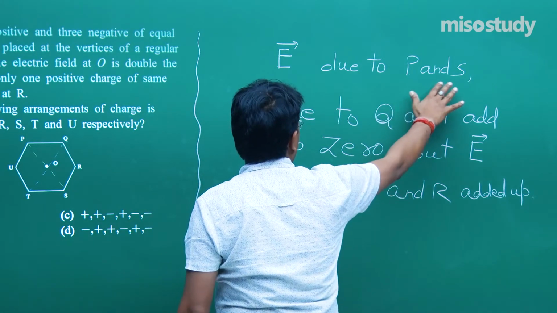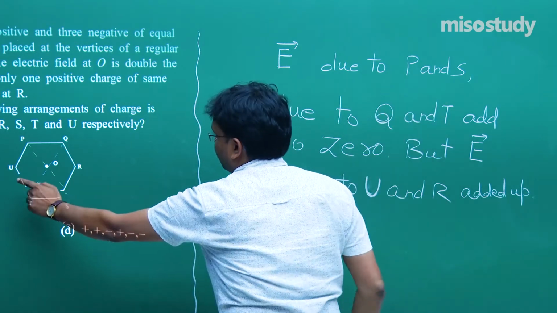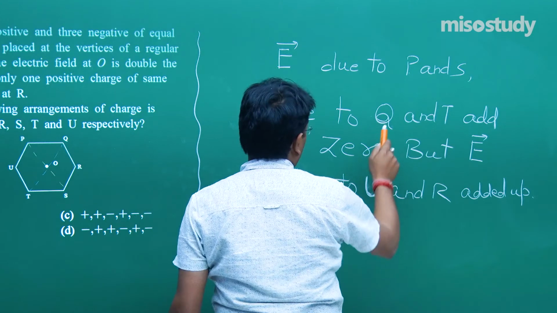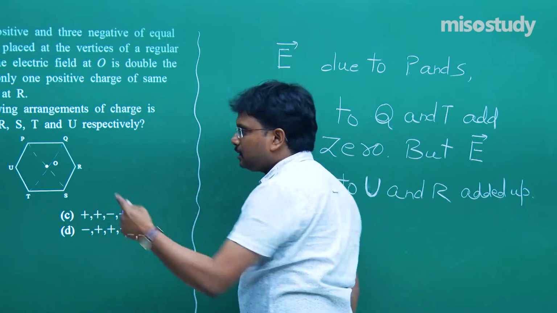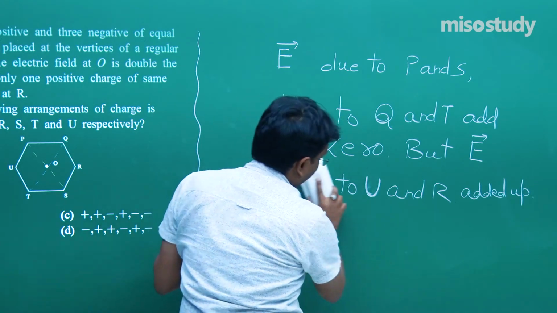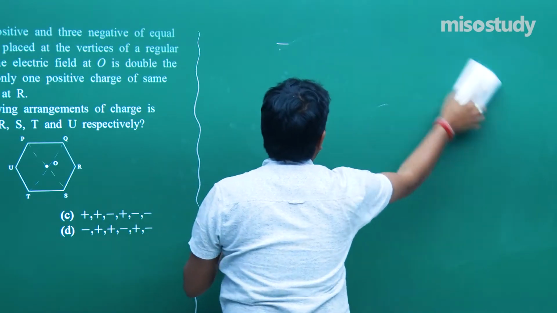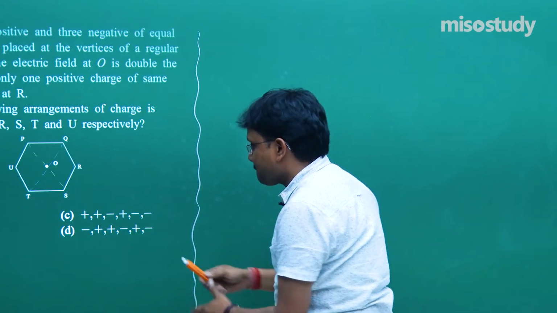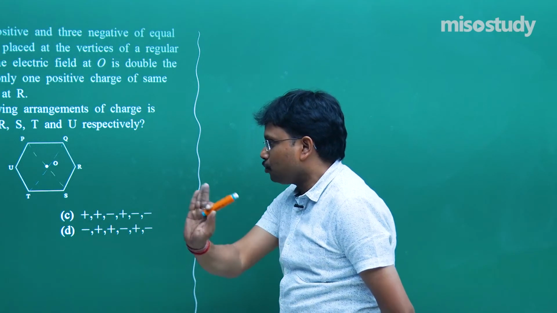Whatever I mentioned over here, P and S, you may also say that rather than P and S, you may say U and R, it's your choice. Rather than Q and T, you may simply say P and S, it's up to you. I just started with this simple approach. Fine. So from here, if we try to check it, then the best option is two positive charges close to each other.